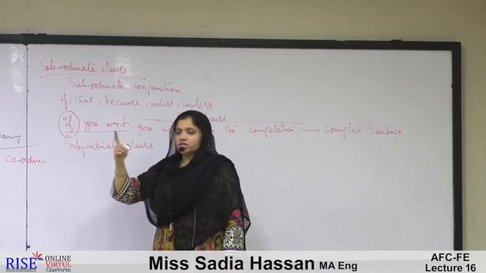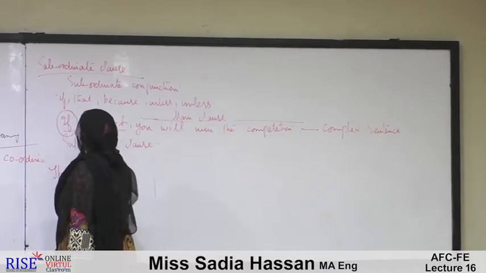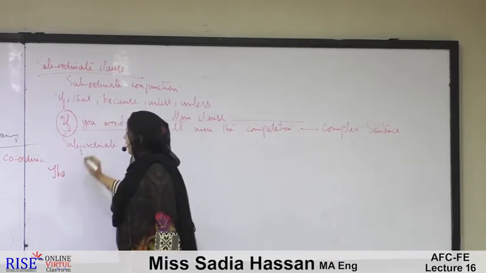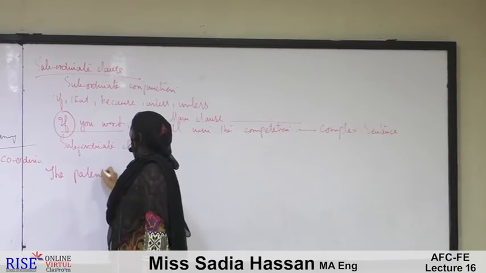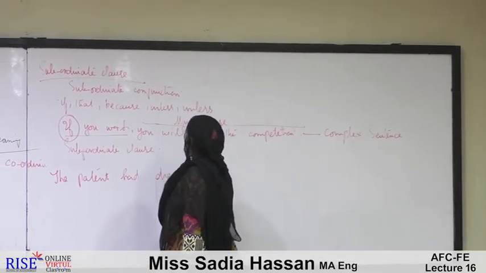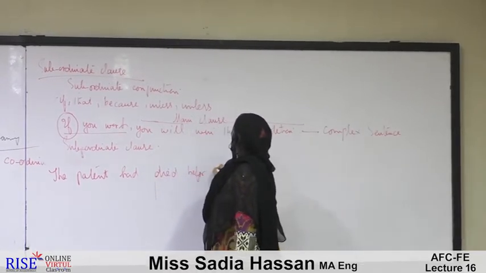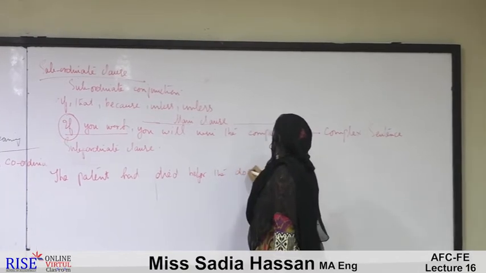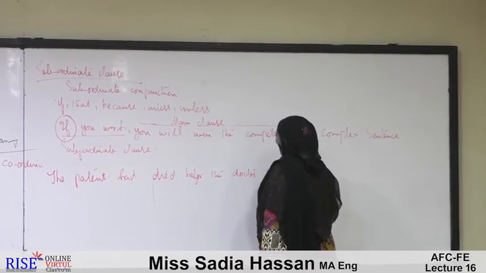Now there is a question. Like we can have the example: The patient had died before the doctor reached.